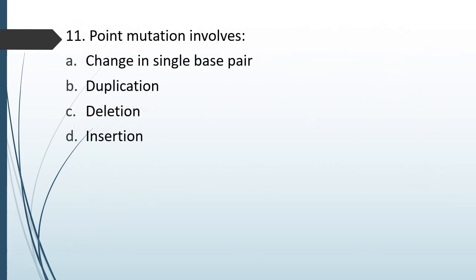Question number 75. Point mutation involves change in single base pair, duplication, deletion, insertion. Correct answer is option A, change in a single base pair.